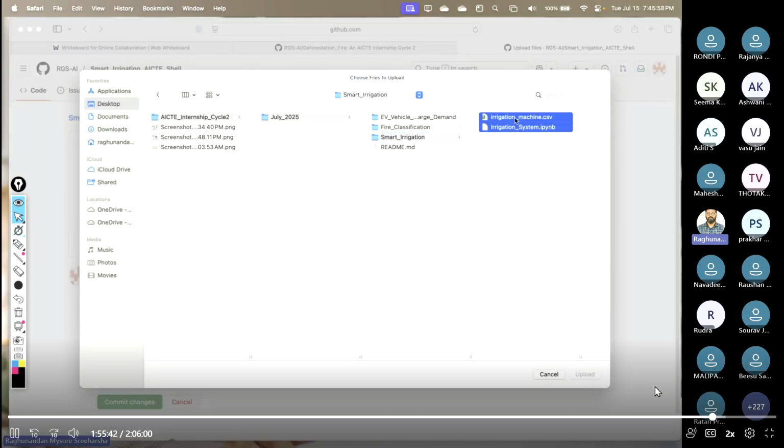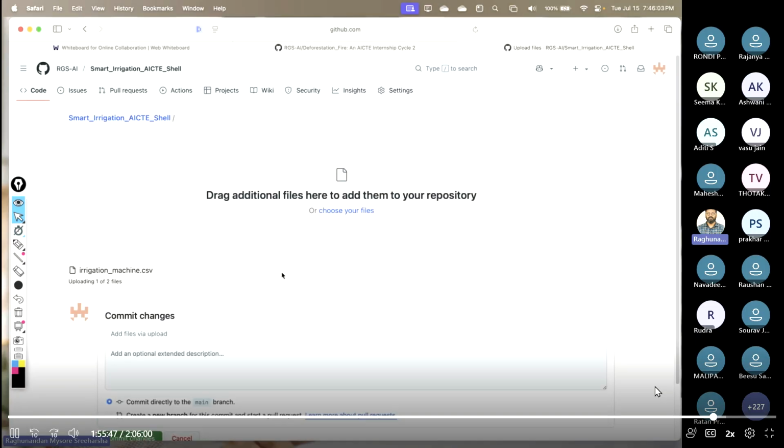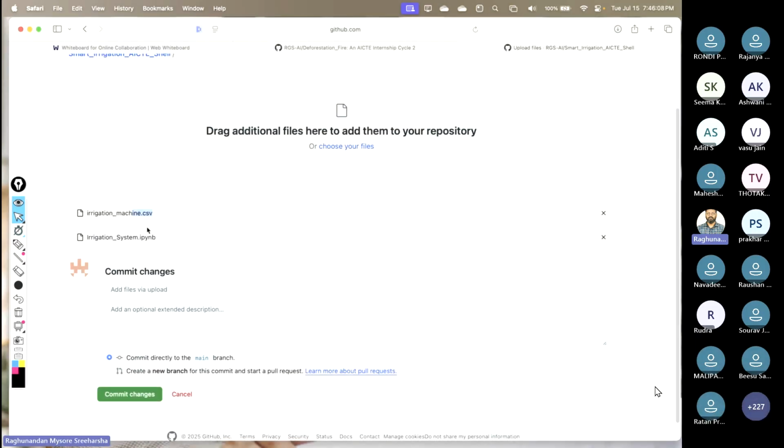So yours is smart grid. I'm going to select these two files. This is how you need to select the files. Click on upload, so it will try to upload, right? Both the files have been uploaded. One is a data set, the other one is the IP vendor source code.